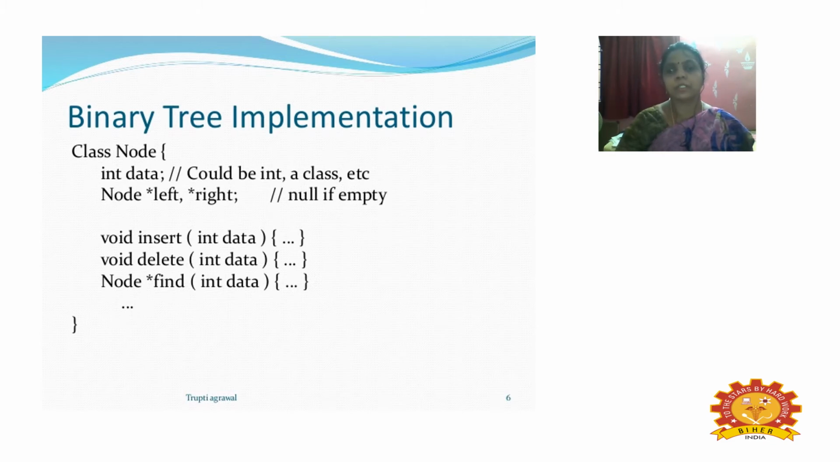So Node asterisk indicates the pointer for the left subtree and the pointer for the right subtree, and here the concepts we are using in the binary tree are insertion of elements, deletion of elements, and finding elements from the binary tree. So void insert, void delete, and Node find the elements in the binary tree. That's the concept we are going to implement in the binary tree.